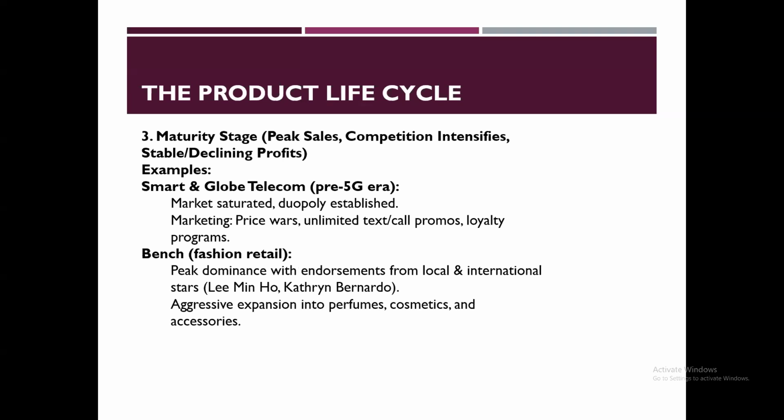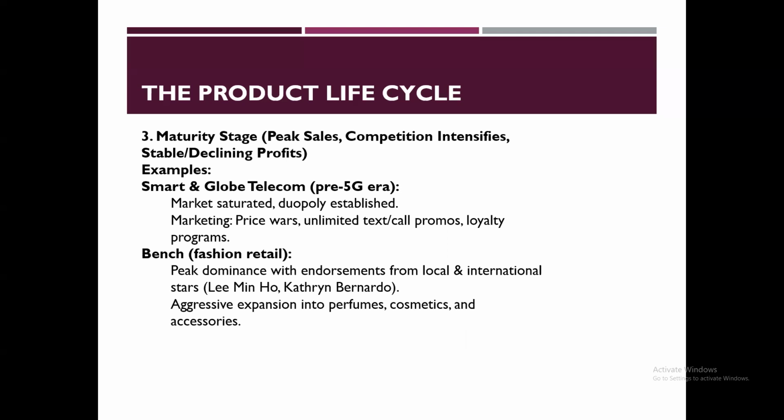Now let's look at some of the products entering the maturity stage. So we have peak sales, competition intensifies, stable or even declining profits. Now let's look at Smart and Globe Telecom, pre 5G era. So market is saturated, duopoly established. So they're the two major network or communication providers really competing with each other, no?